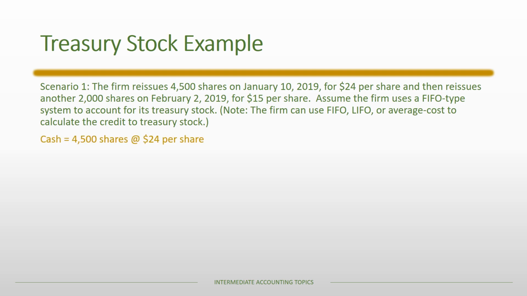Okay, so at the initial issuance here, we see that cash is going to be 4,500 shares at $24 per share. And the treasury stock, again, because we're using the first in, first out approach, we have to use the oldest shares, which are 5,000 shares at $22 per share. And so when we reissue shares, all of them, by assumption, are at $22 per share.